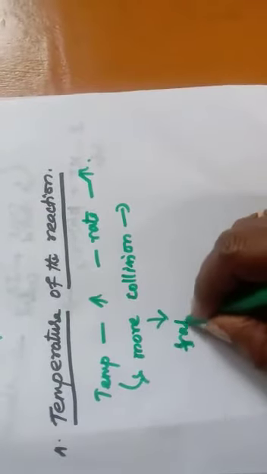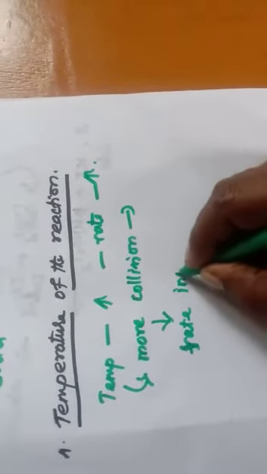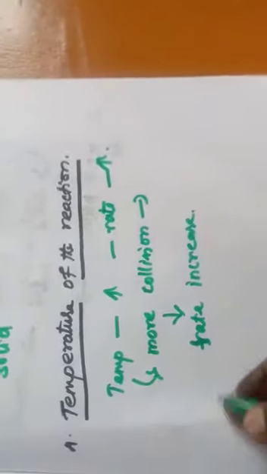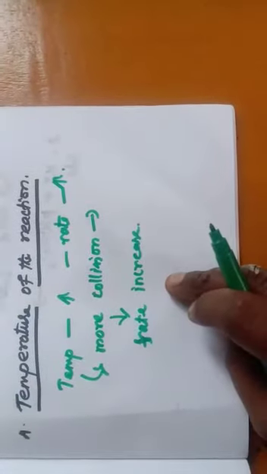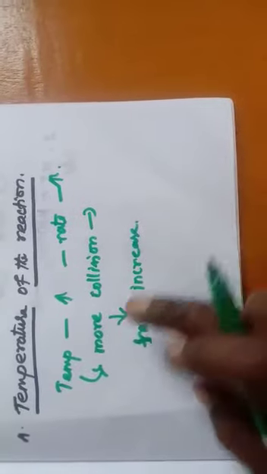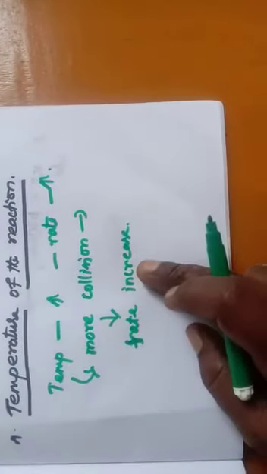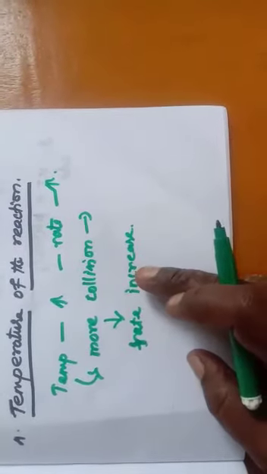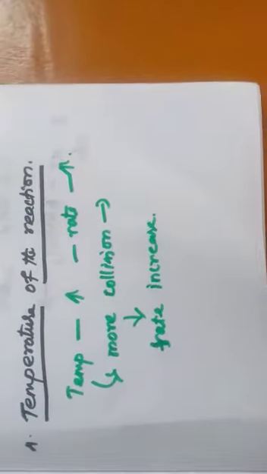So reaction rate increases. Temperature also plays an important role in the rate of the reactions. Temperature increases means more collisions are possible, and if more collisions take place, the rate of the reaction also increases.